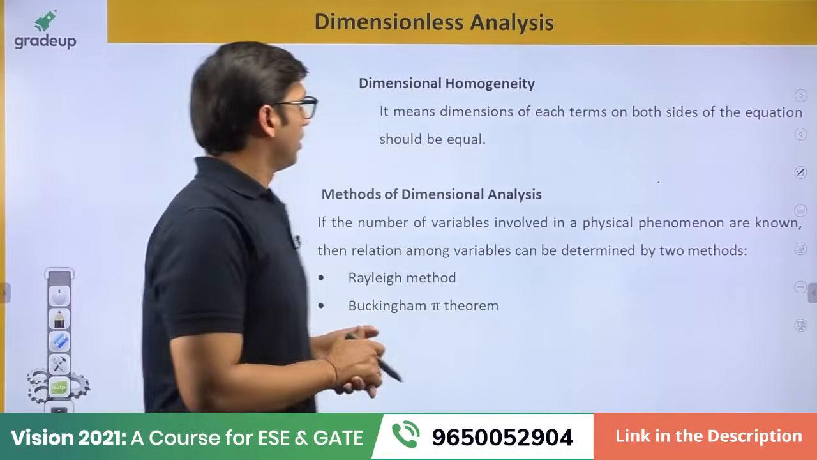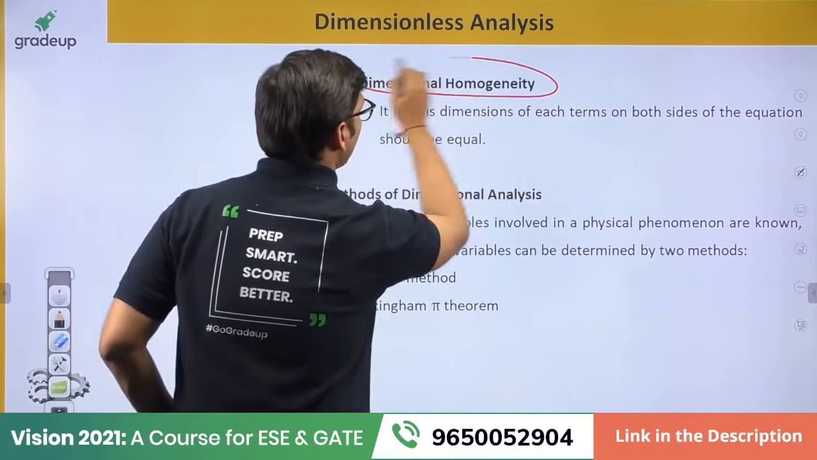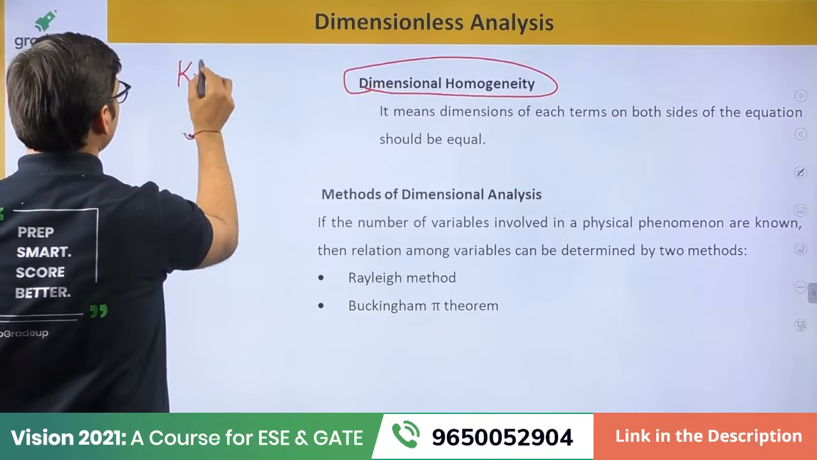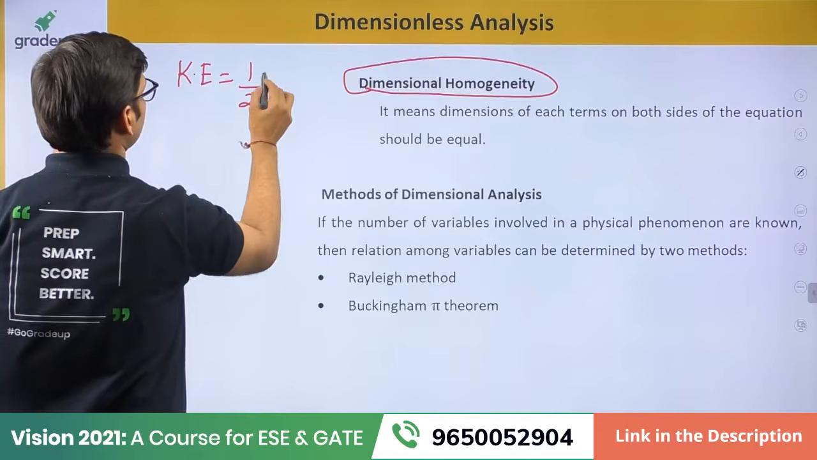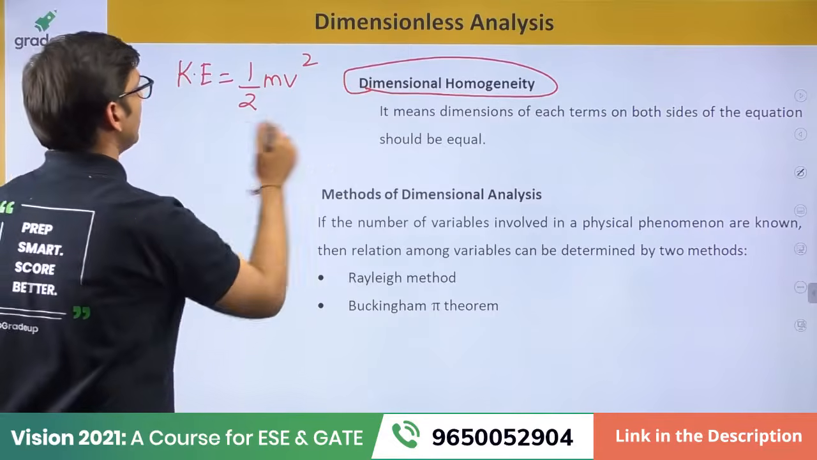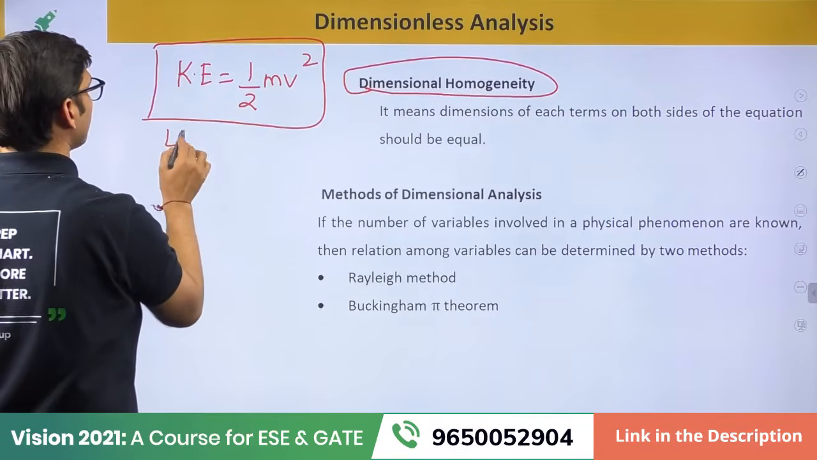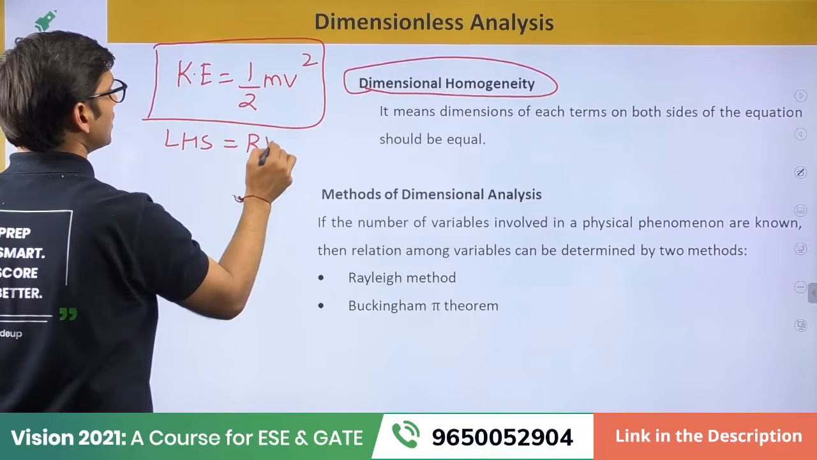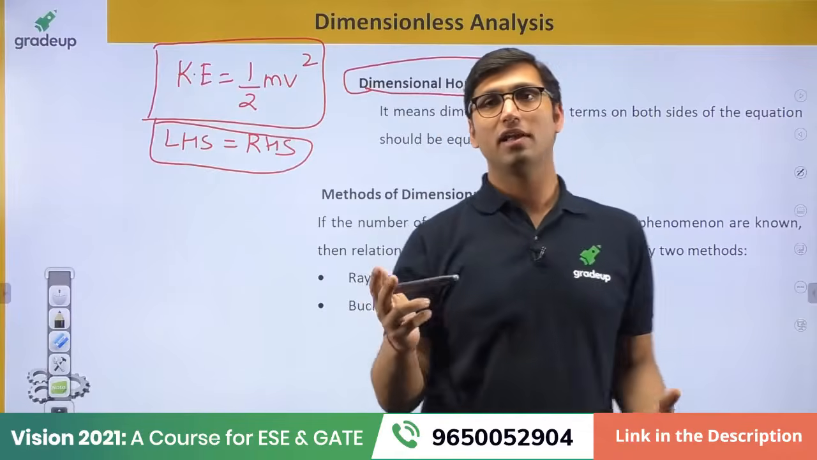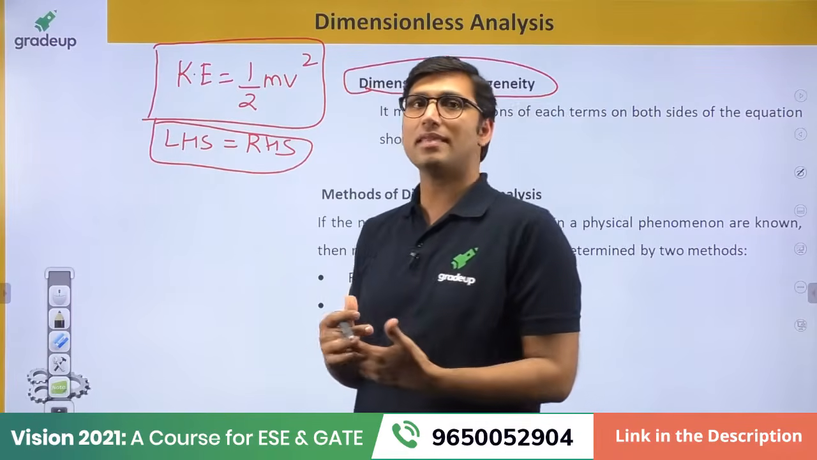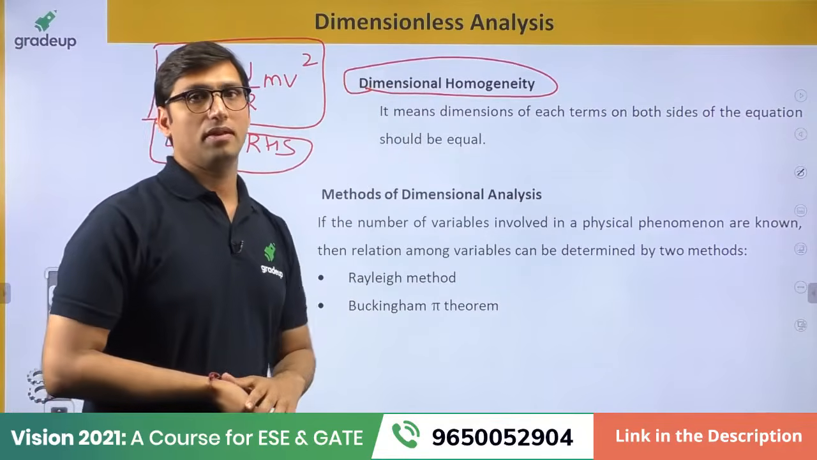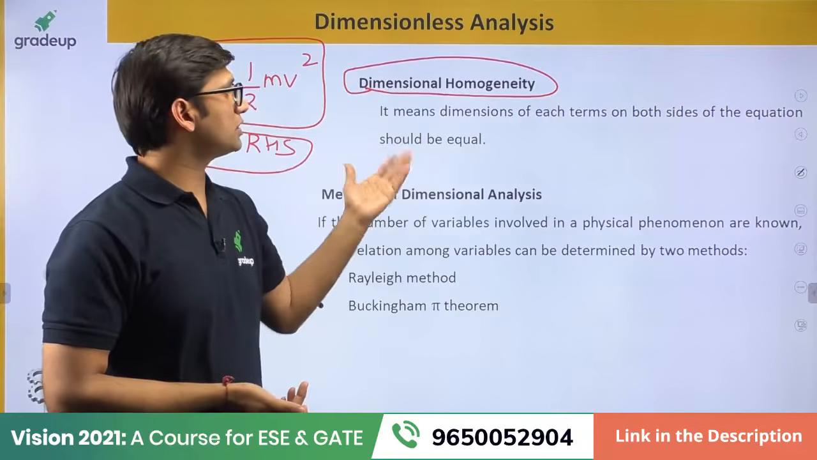Okay. So, dimensional homogeneity. Homogeneity means equality. What is the equality? Whenever you are writing an equation, for example, kinetic energy is equal to half mv square, whenever you write any equation, this should be dimensionally homogeneous. That means the left side of the equation should be equal to the right side in the case of dimension. If you see the dimension of the left hand side and right hand side of any equation, it should be the same. That is called dimensional homogeneity. That means the dimension on the left hand side and right hand side of the equation should be equal.